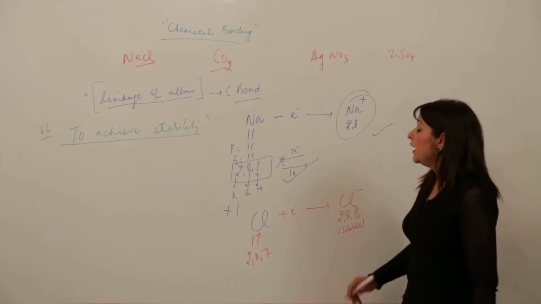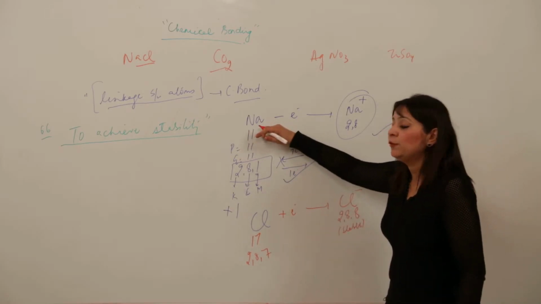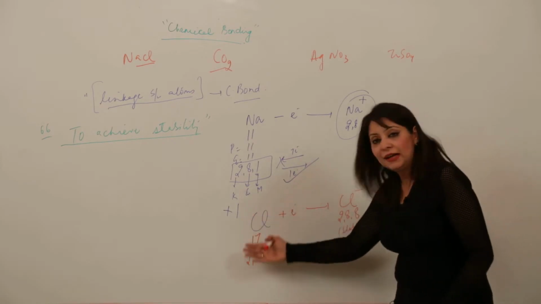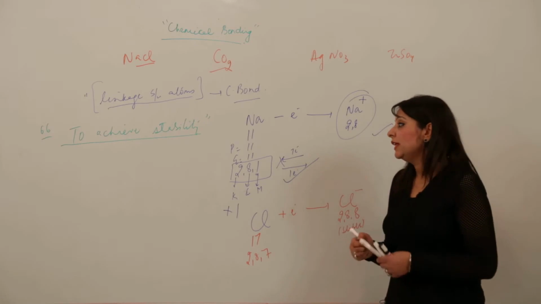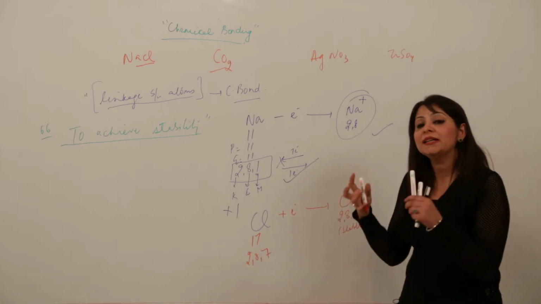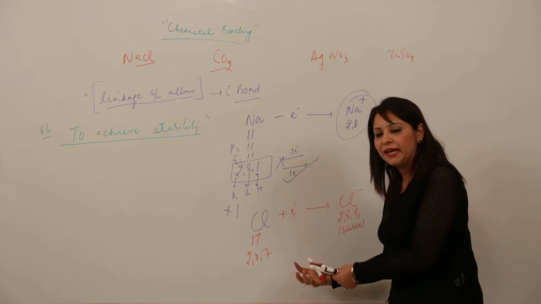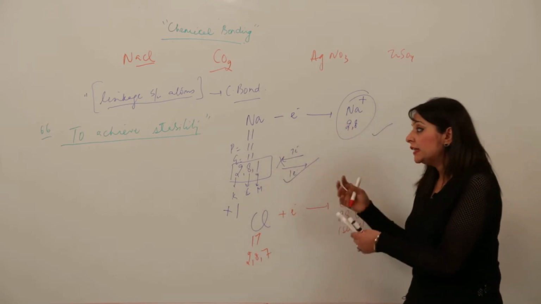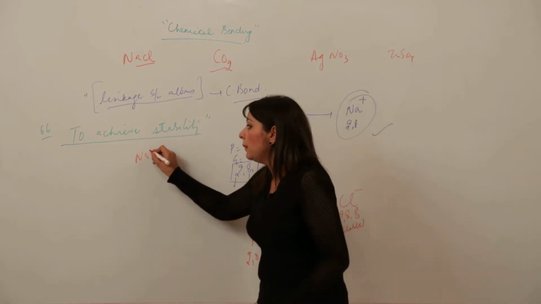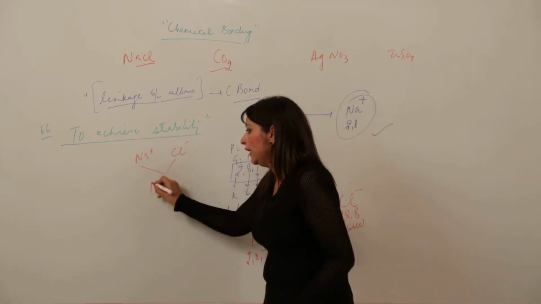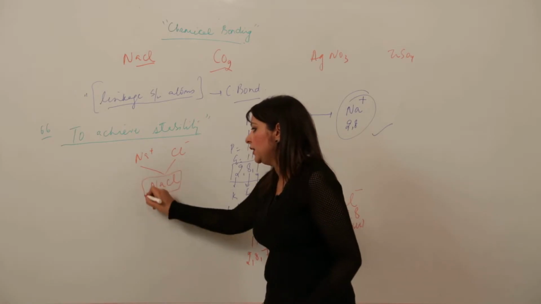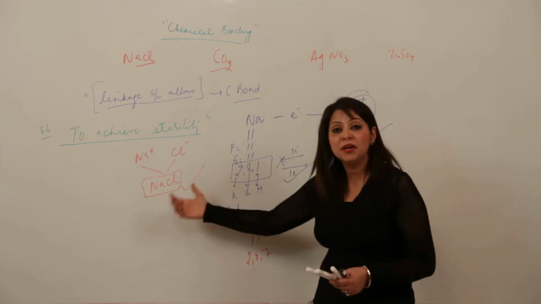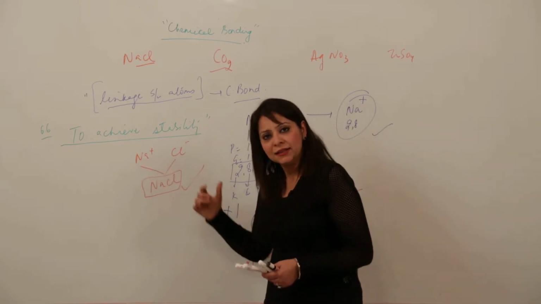So if there is an atom which is losing an electron to gain stability, there should be another atom which will accept that electron. That is why there is a mutual understanding, you can say, that one is losing and one is gaining. By losing it is acquiring stability, and by gaining it is acquiring stability. That is why they both combine with each other, satisfying both their needs, attaining stability and forming a bond between them. That is the chemical bond which exists between Na and Cl.